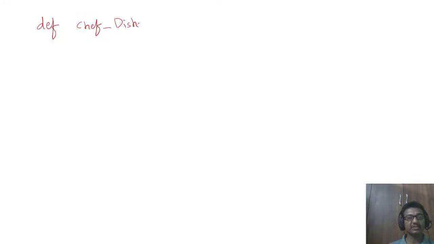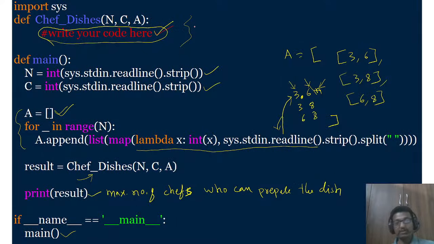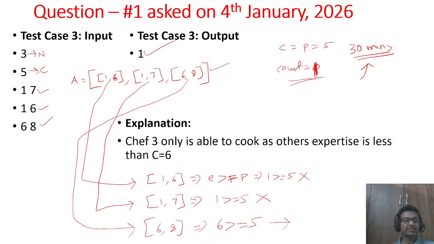This is the function he has defined with n as the number of chefs, c the initial complexity, and a the number of chefs with their attributes. So what we need to do from our logic, just see here from test case 3, if this is given, what we did here, the very first thing is we sorted them in ascending order of messiness.